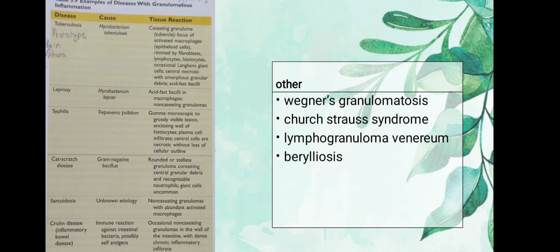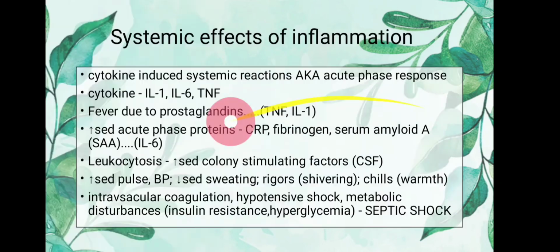If I repeat, there are 10 or 11: tuberculosis, leprosy, syphilis, cat scratch disease, sarcoidosis, Crohn's disease, Wegener's granulomatosis, Churg-Strauss syndrome, lymphogranuloma, and berylliosis. So these are all the examples of the diseases which involve granulomatous inflammation.